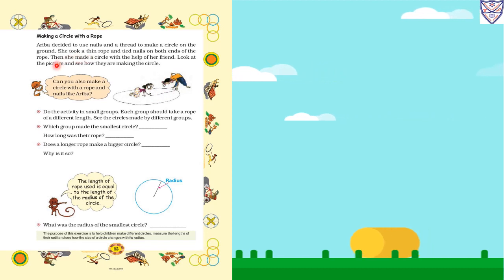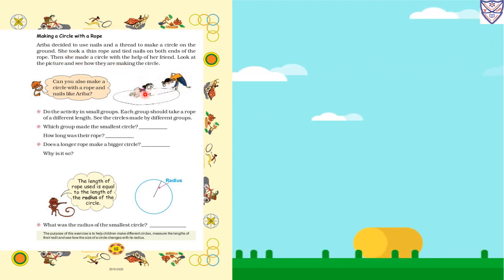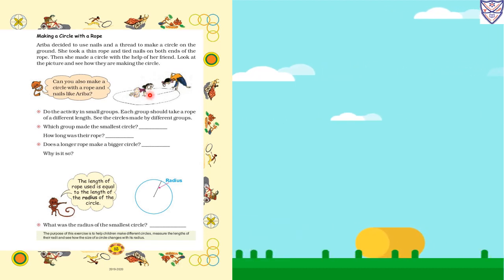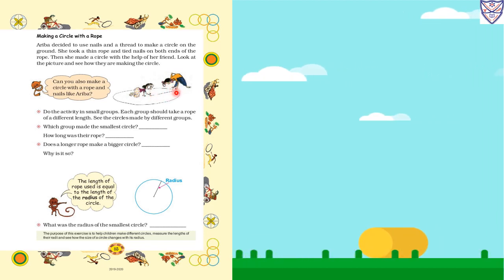Look at the picture and see how they are making the circle. Here Ariba is sitting in the middle and holding one end of the rope, which is tied to a nail, and her friend is making a circle with the other end of the rope, which is also tied to a nail. So can you also make a circle with a rope and nails like Ariba? Yes, we also can make a circle.